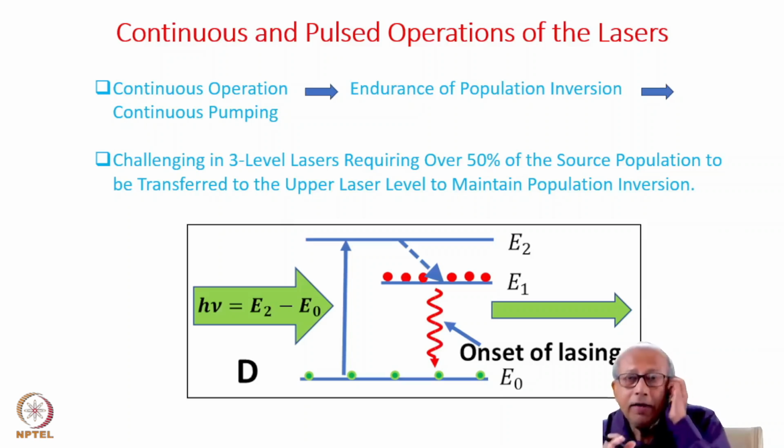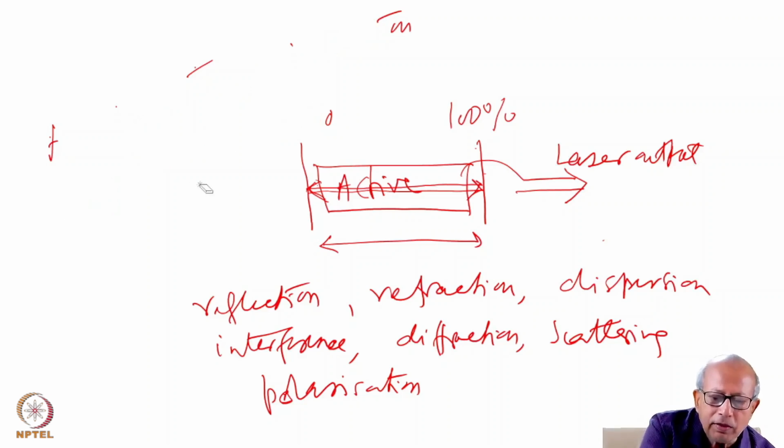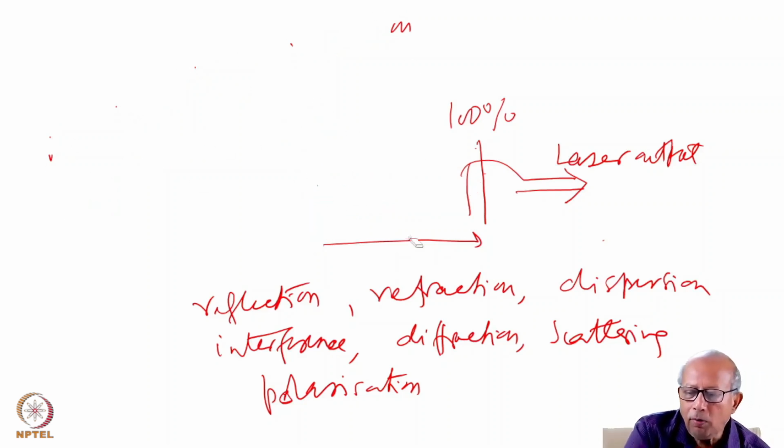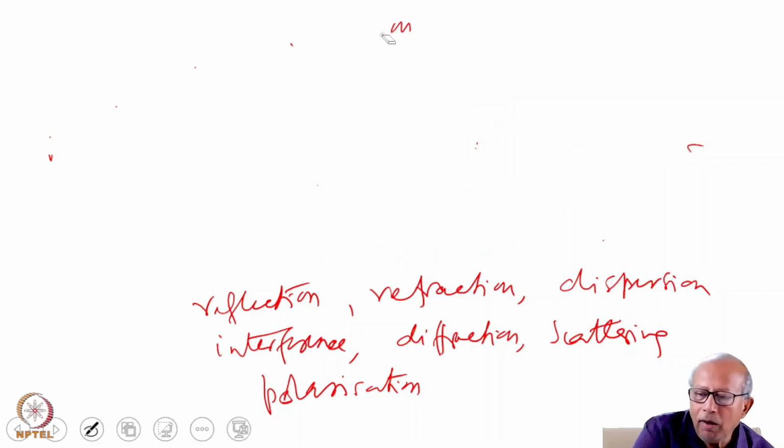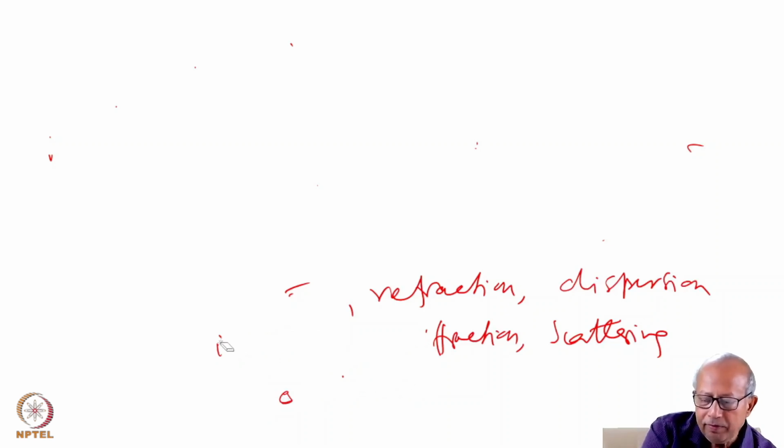However, it's no wonder that the very first laser that Maiman operated in the summer of 1960 operated in the pulse mode, which is actually a ruby laser. It was pumped, as you know, by a flash lamp which produces pulses of light.